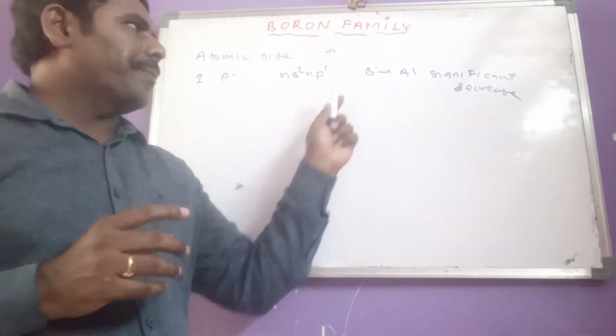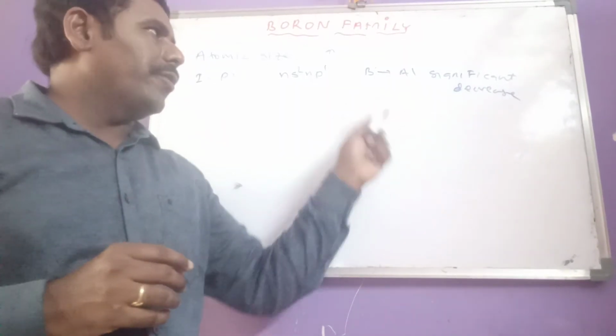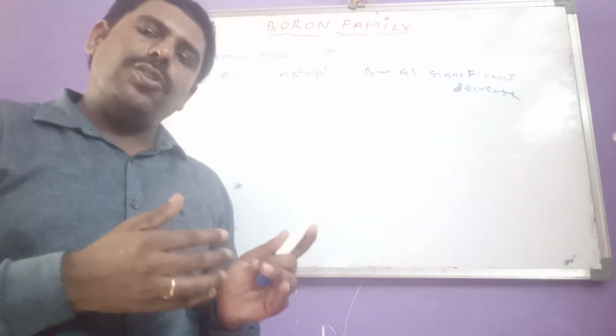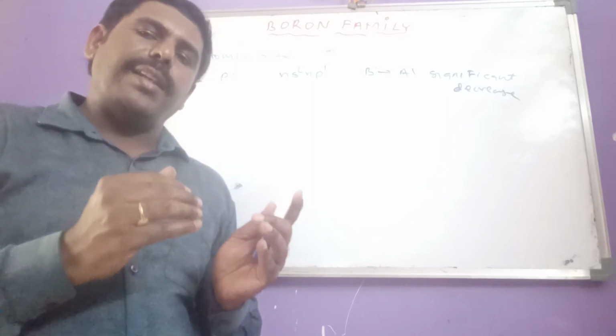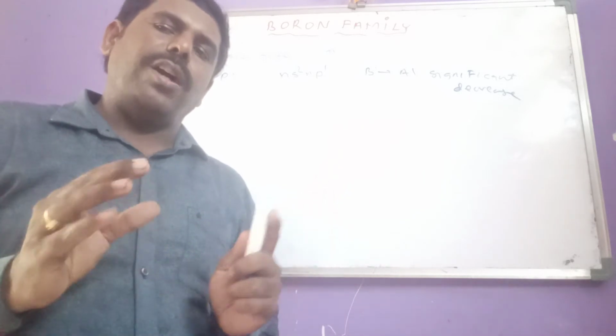Thereafter IP also decreases, but not significantly. This is the first thing we have to remember.